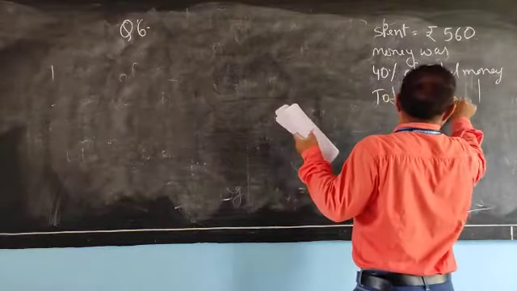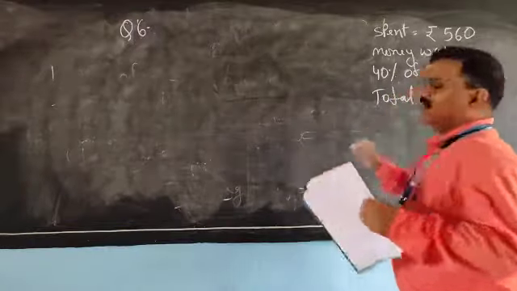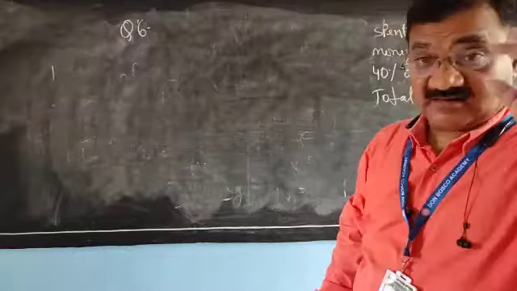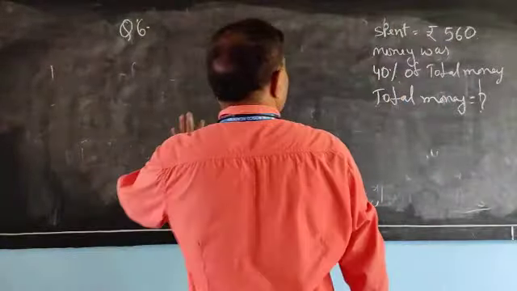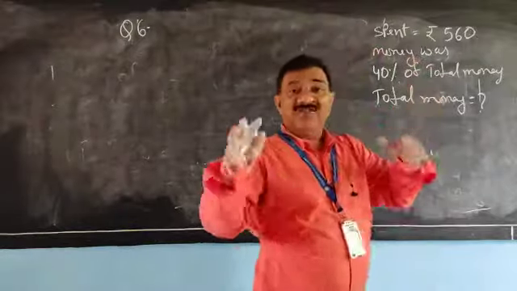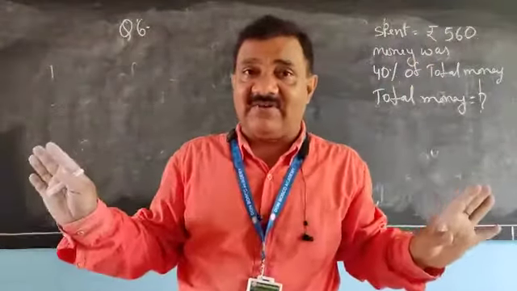Total money is equal to what? Try to understand the question. Read it several times. How much money he has is not given.